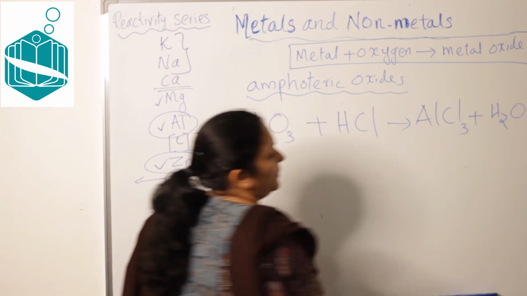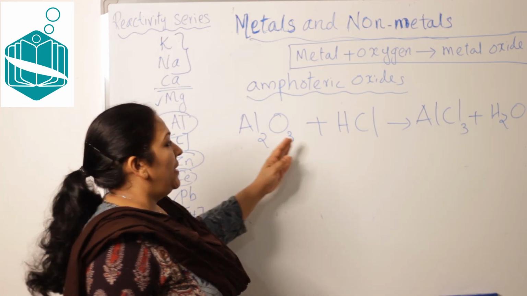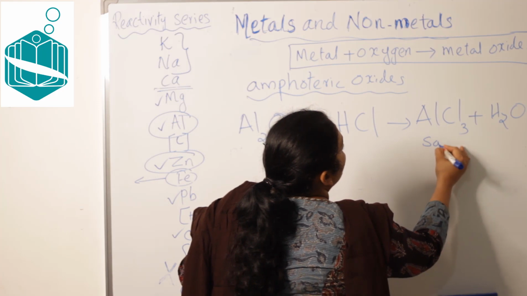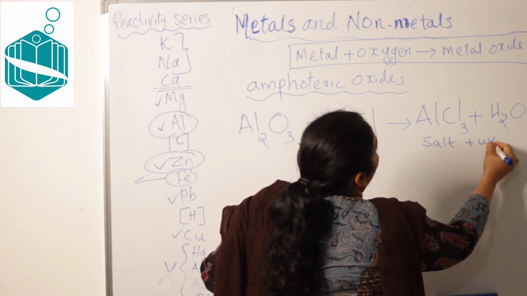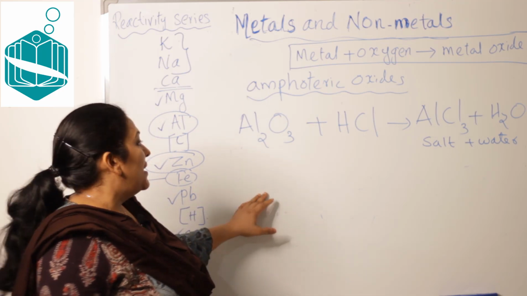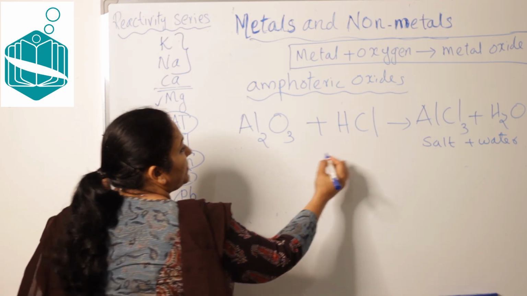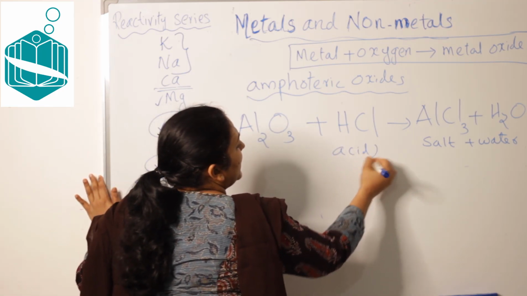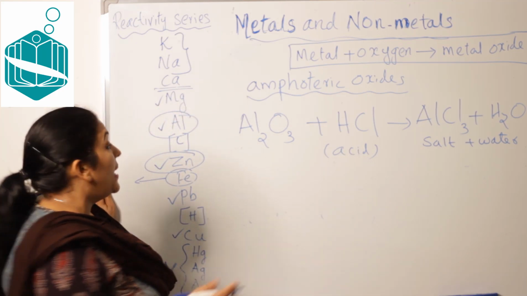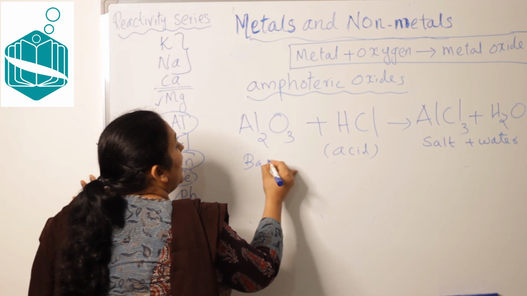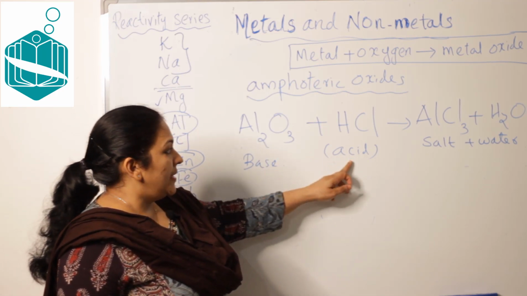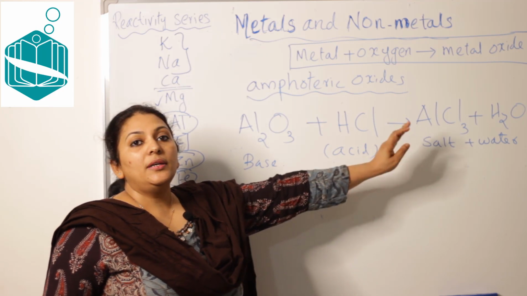Please balance the equation, that is homework for you. This is salt and water. Here HCl is an acid, so aluminium oxide is acting like a base, because when it reacts with an acid, it produces salt and water.